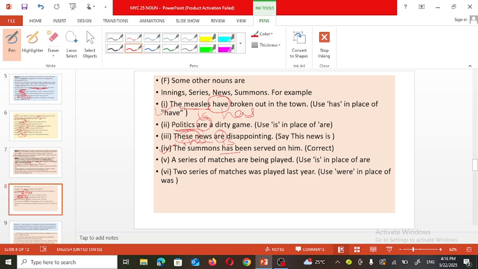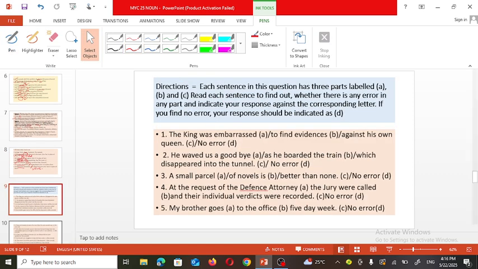Then here, as we have seen, measles means a disease, so singular has must be there. A series of matches. Series is the one thing. So instead of are, is must be there. Two series of matches. Here two series are there, meaning plural. So instead of was, were must be there. Now let's see a few more examples by using these rules.